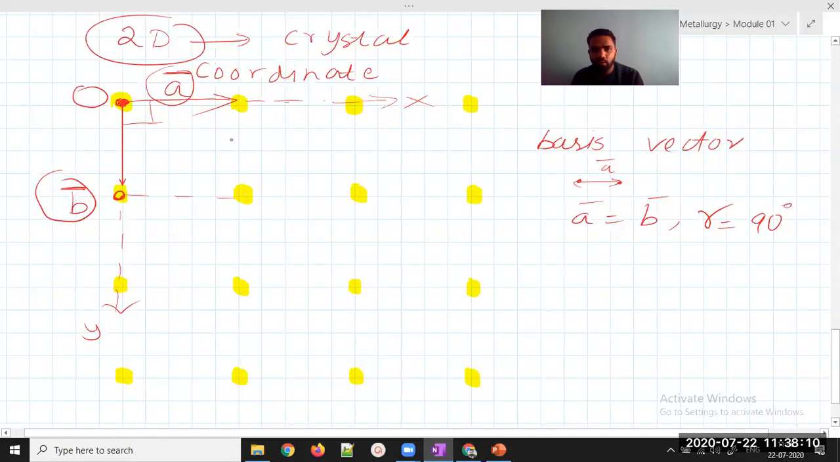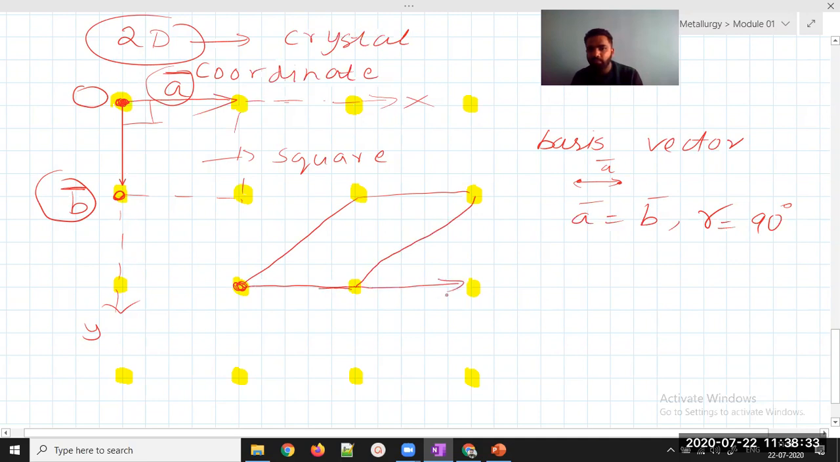So this is for a crystal. If I am trying to draw a crystal coordinate system, this is for a crystal which is square in shape and primitive in nature. Suppose this is my origin, and the shape of the crystal is like this. Now if this is the shape, this will be my x-axis, this will be my y-axis, this will be my vector A, this will be my vector B.